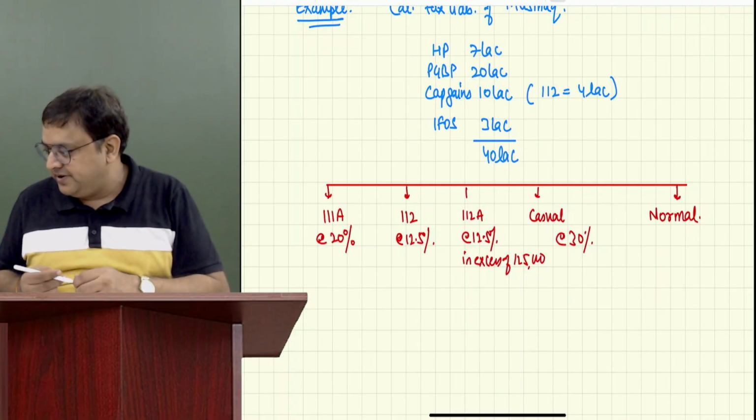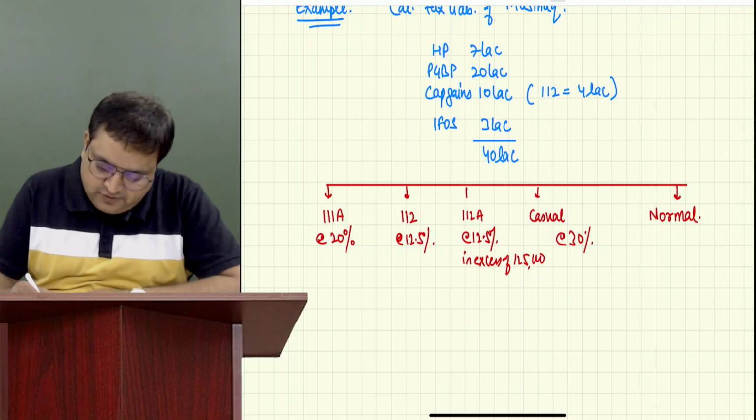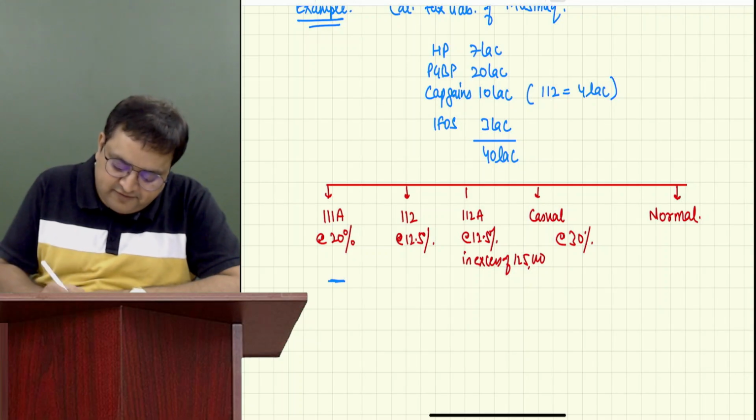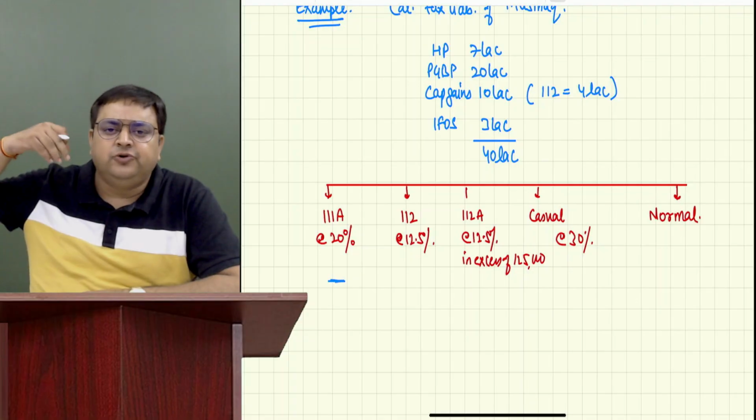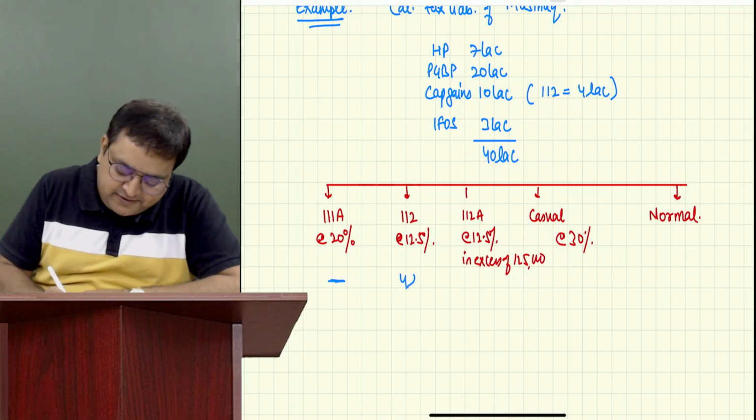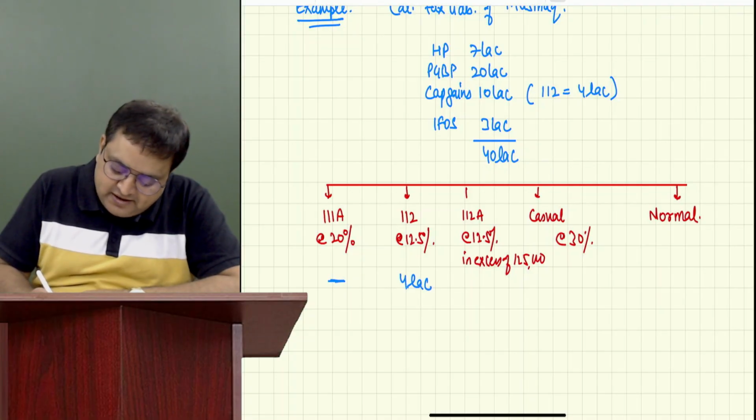Somebody has a question over here. Okay, so 111A is 0. How much is 112? What is 112? Other long term. So he has sold land, he has sold gold, etc. He must have sold, but not shares, and which is 4 lakh. How much is 112A? 0.